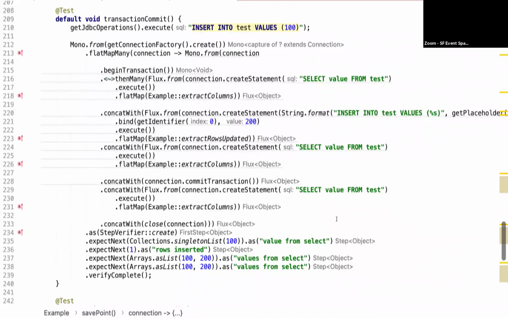Realistically today, we see everybody leaning towards something like JPA or Spring Data repositories, where you just ask for a flux of things, and then the client executes all the SQL necessary to return the rich types that you're asking for.